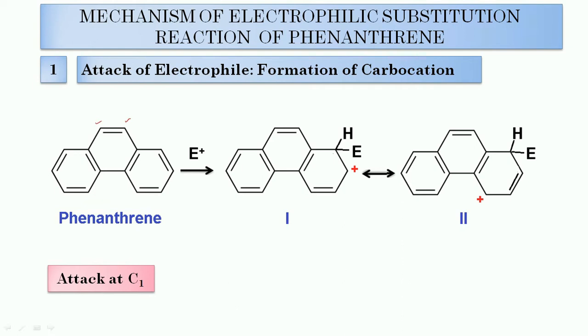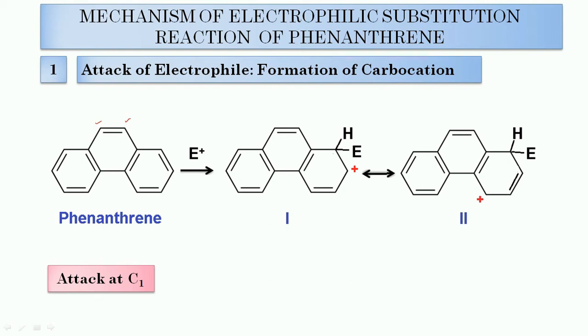Here we can discuss the relative stability of the carbocation formed when attack of electrophile will occur at carbon number 1, carbon number 2, carbon number 3, carbon number 4 and carbon number 9 or carbon number 10.